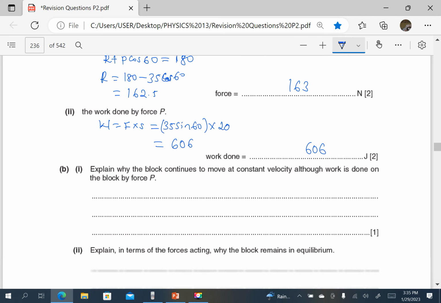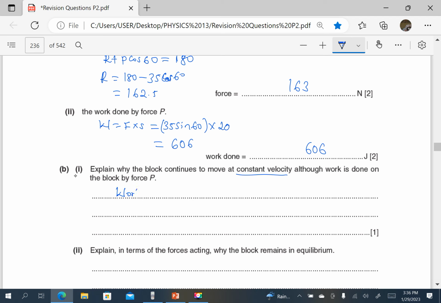Explain why the block continues to move at a constant velocity although work is done on the block by force P. So if there is work done and it is still moving at a constant velocity, perhaps work done by the force P is equal to the work done against friction.